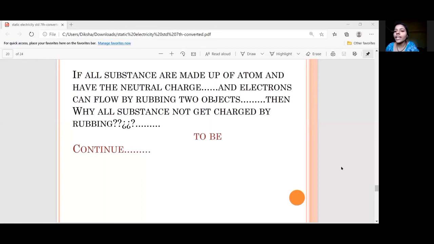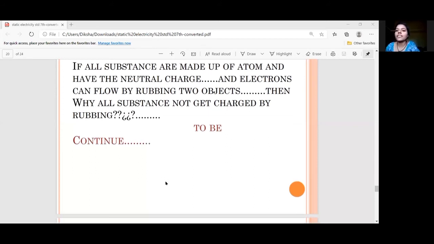So in our definition, I told you three words: build up, charge, and one place. Out of this, we have dealt with two topics. Build up means building up of charges, which is due to rubbing, the charge builds up in an object. Okay. And now what is the meaning of one place? I will tell you this in the upcoming lecture. Okay. Next.